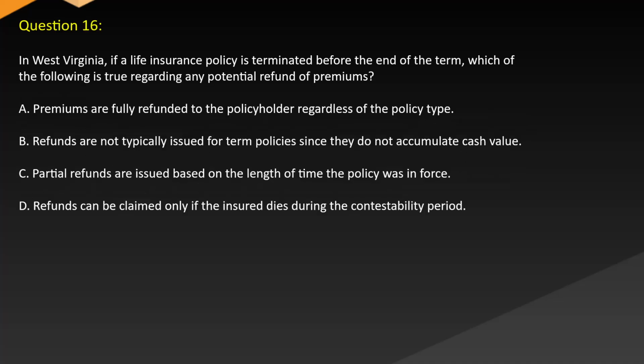Question 16. In West Virginia, if a life insurance policy is terminated before the end of the term, which of the following is true regarding any potential refund of premiums? A. Premiums are fully refunded to the policyholder regardless of the policy type. B. Refunds are not typically issued for term policies since they do not accumulate cash value. C. Partial refunds are issued based on the length of time the policy was in force. D. Refunds can be claimed only if the insured dies during the contestability period.